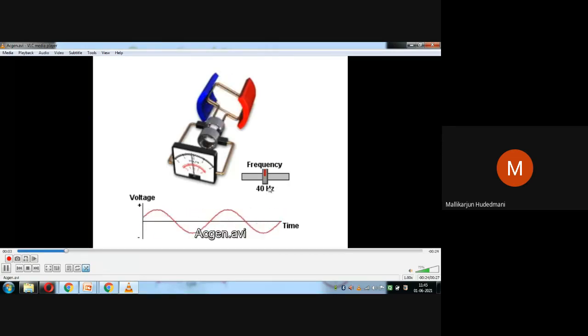So I'm just making it 40 hertz. What is the RPM required? And for 50 hertz, what is the RPM required? Like that, I'm making it.